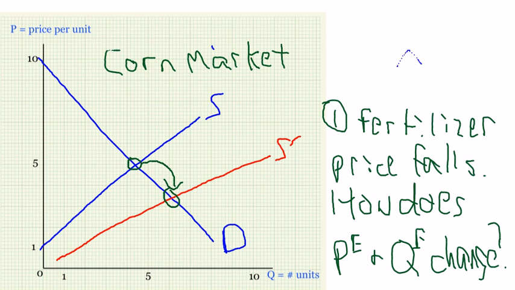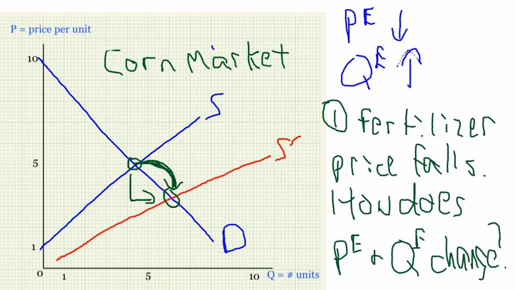And with this increase in supply, we would see that the equilibrium price falls, because again we're going from this higher price to a lower price. And we should see the equilibrium quantity rise, because we're going from a smaller quantity to a larger quantity, just as we expect. If the cost of producing something falls, we naturally expect both the price to fall and the quantity to rise.